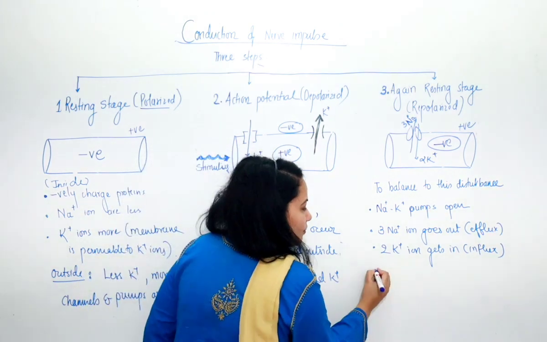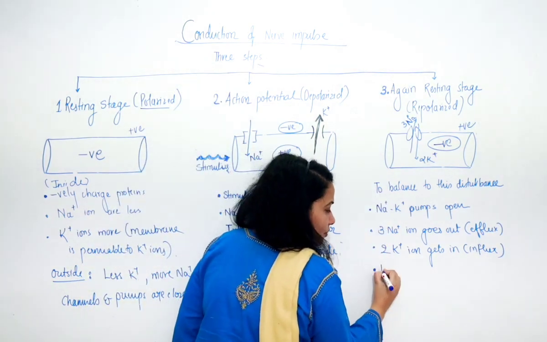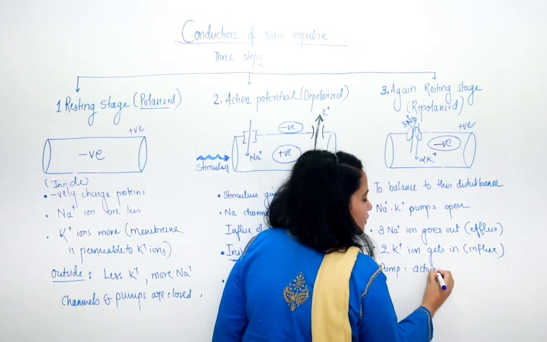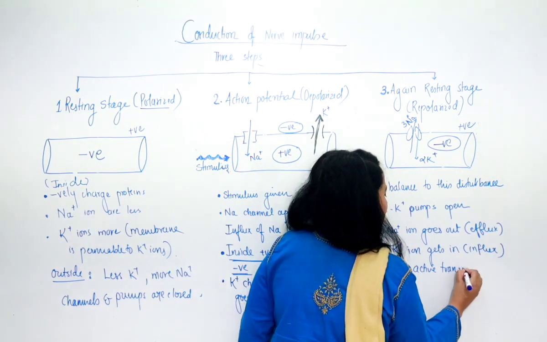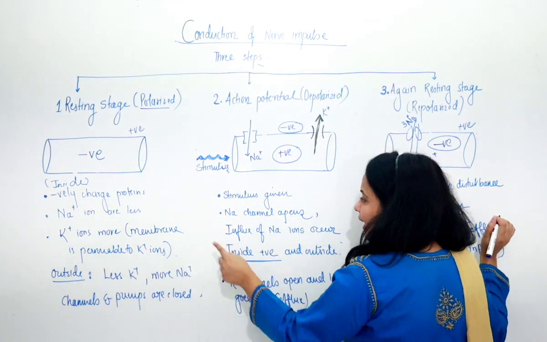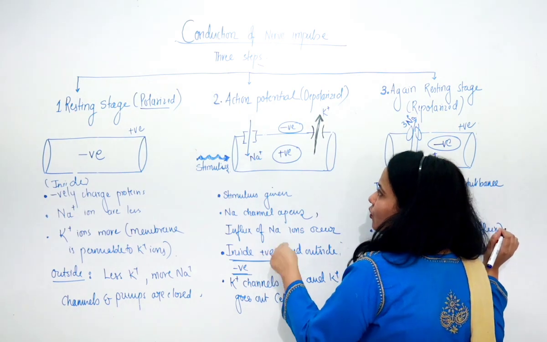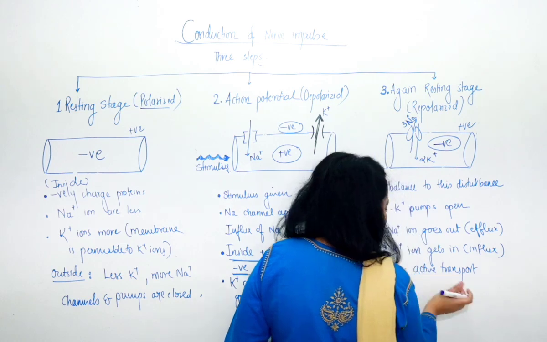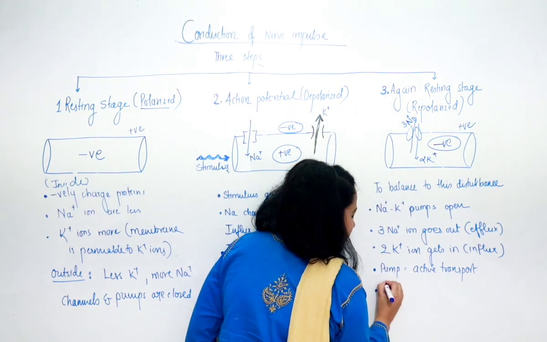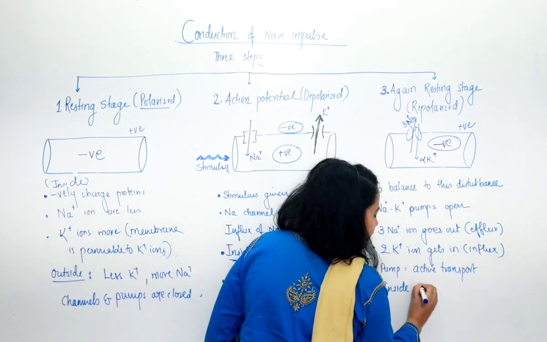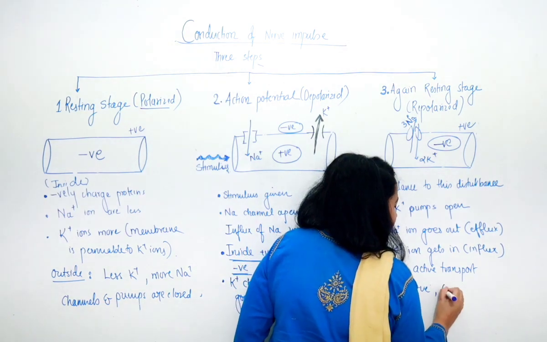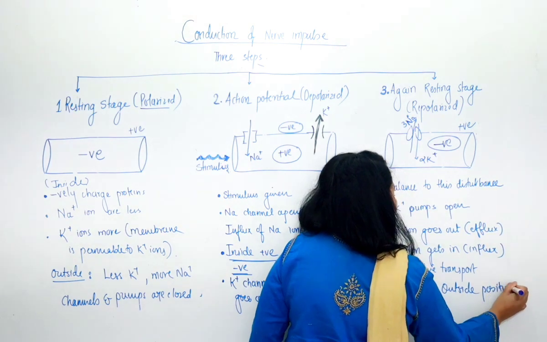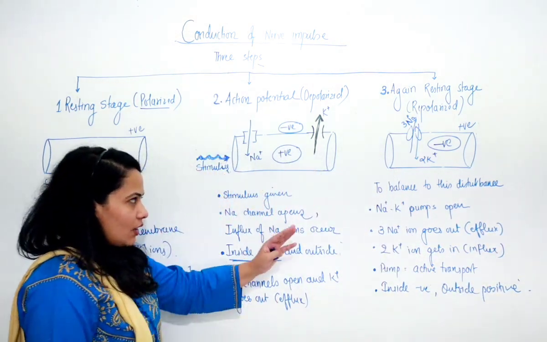So we can say that because of this pump, remember this pump will work actively. So pump undergoes active transport. Whereas when you talk about these channels, right, they will be going into what we can say the passive transport. So pump undergoes active transport, and again inside it becomes negatively charged and outside becomes positive again. So this is how it occurs.